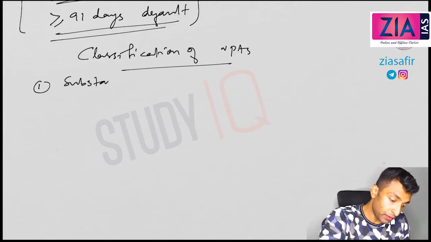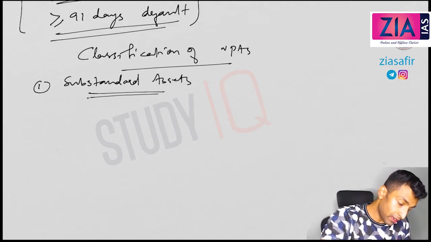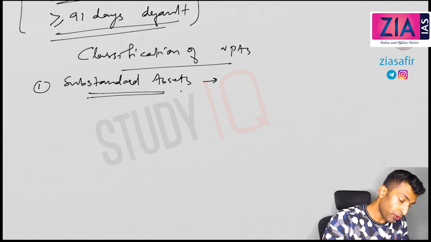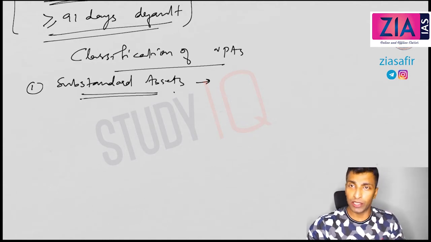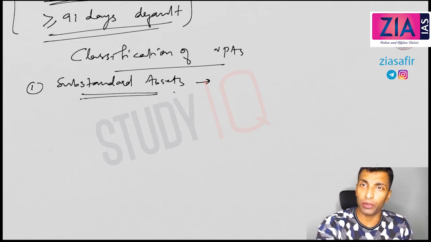So what do you mean by substandard assets? If it remains NPA for less than or equal to 12 months. So a loan which has already defaulted, which is already part of NPA, but has been NPA for less than 12 months.